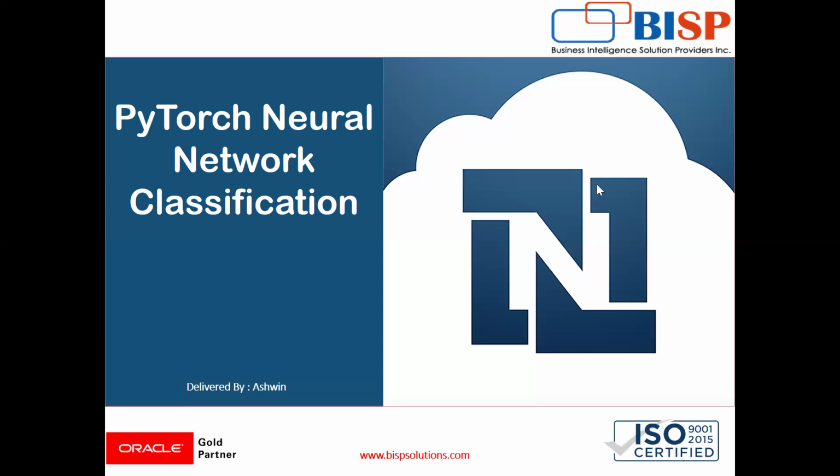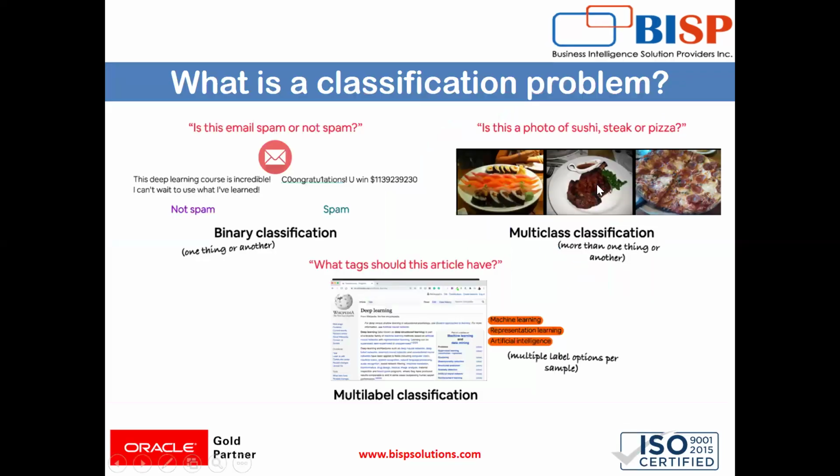So what is a classification problem? Classification is a word we use in our daily life. For example, if I ask you to separate the mails, you will see if the mail is spam or a useful mail.